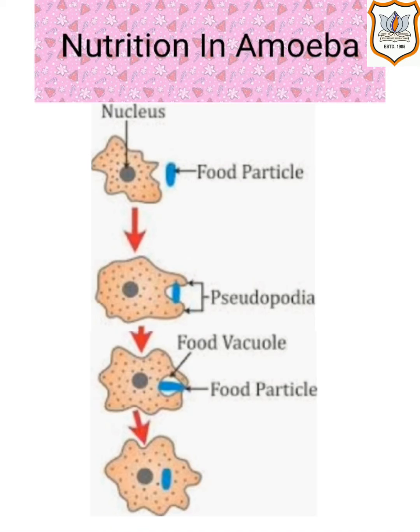As it is a single cell structure, it continuously moves its body, and these pseudopodia fuse over the food particles, forming a food vacuole. And inside the food vacuole, complex substances are broken down into simpler ones, which then diffuse into the cytoplasm. The remaining undigested material is moved to the surface of the cell and thrown out.